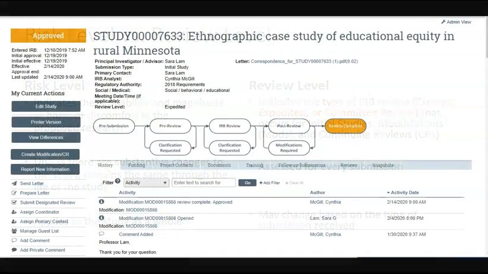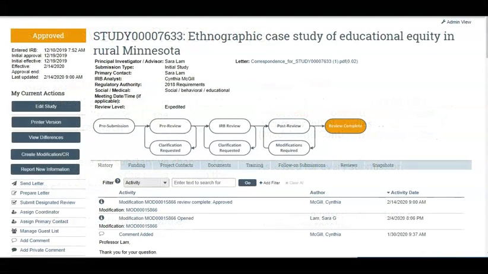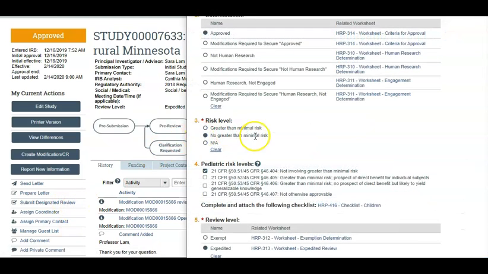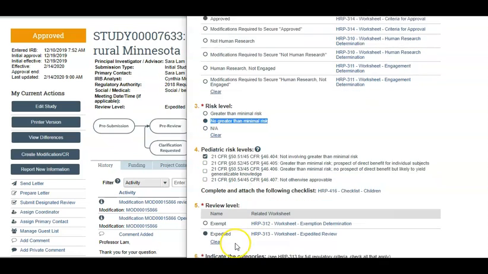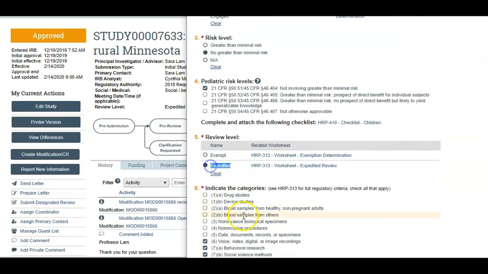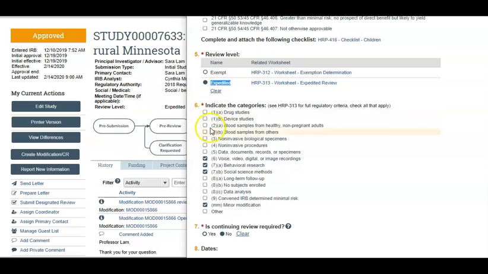When a new study comes in through the review process, one of the decisions that is made about the study is the risk level. In this study, the analyst has selected a risk level of no greater than minimal risk and review level of expedited. The analyst has also documented in question number 6 which expedited category is met. If you are unsure of the full list of expedited categories, it's available in Worksheet 313.